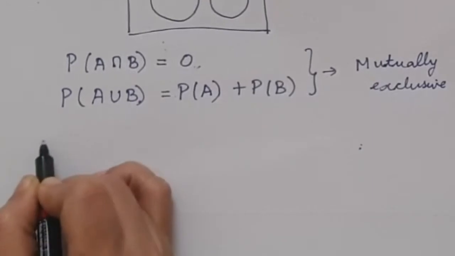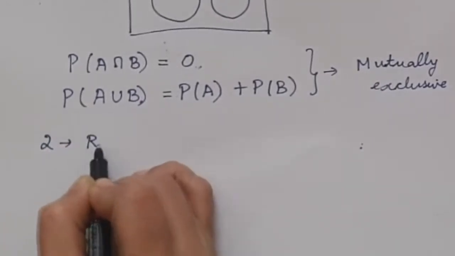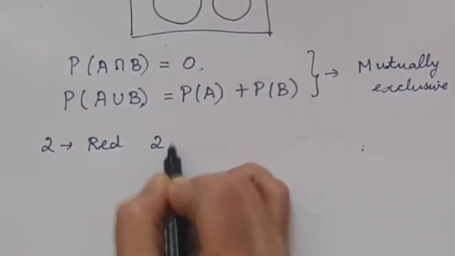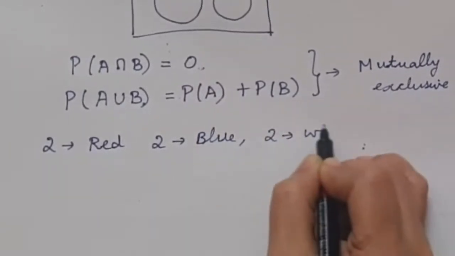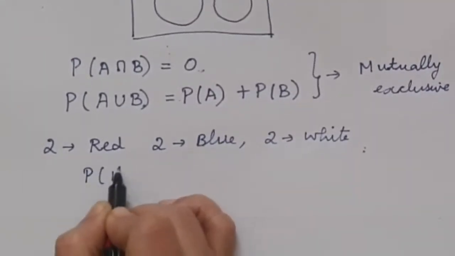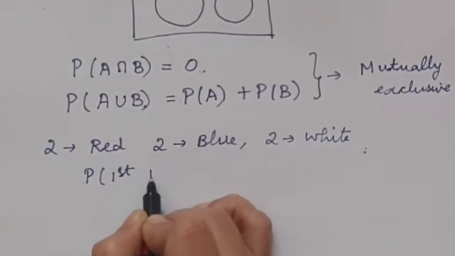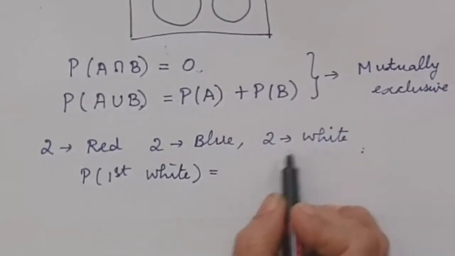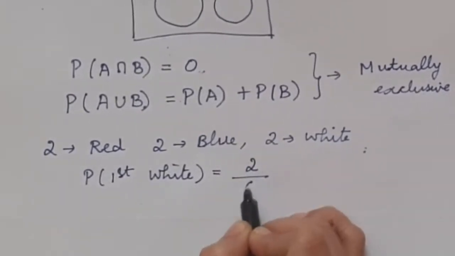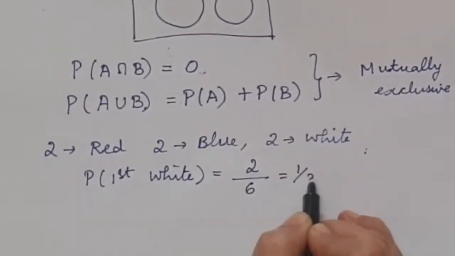For example, if we have two red balls, two blue and two white, then the probability that the first ball is white will be equal to, favorable is 2 and the total is 6. So it will be equal to 1 over 3.